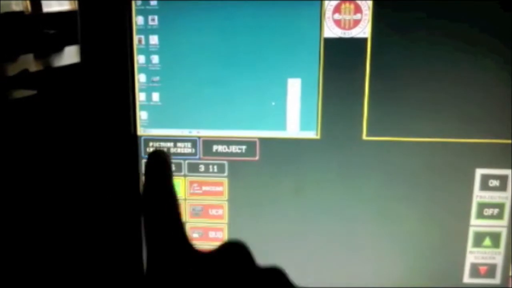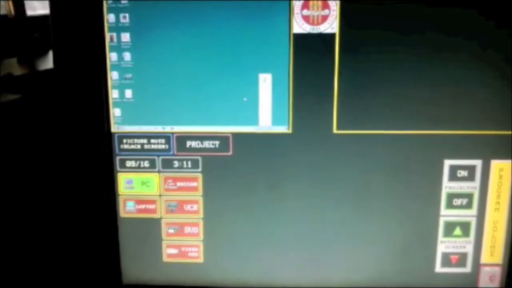The second place is on the desktop. In the system tray, look for the little speaker and make sure that guy doesn't have a red cross through it. And finally, make sure your projector is not muted. You can't project sound and not video, or video and not sound.